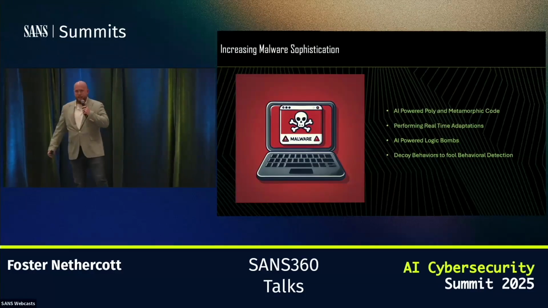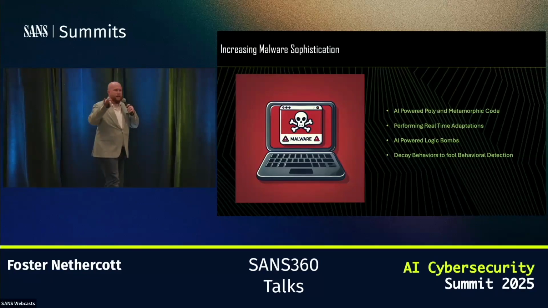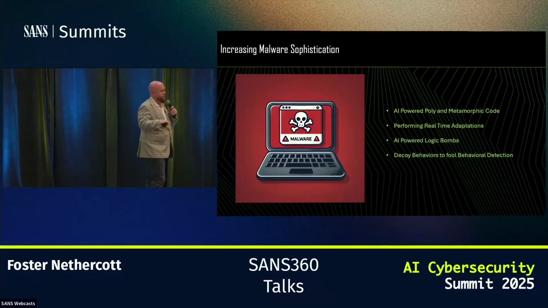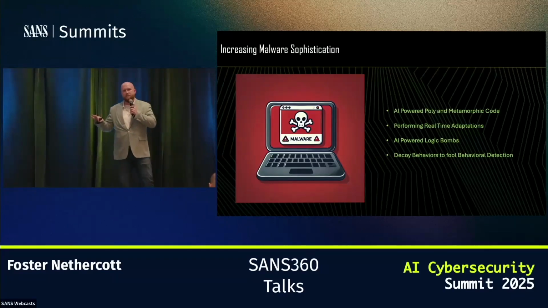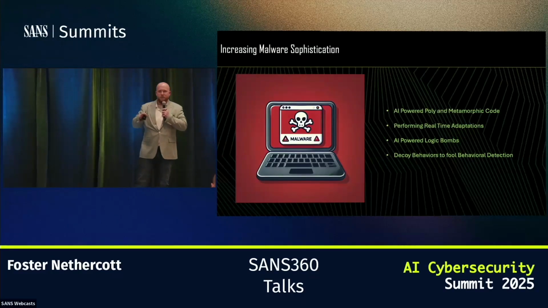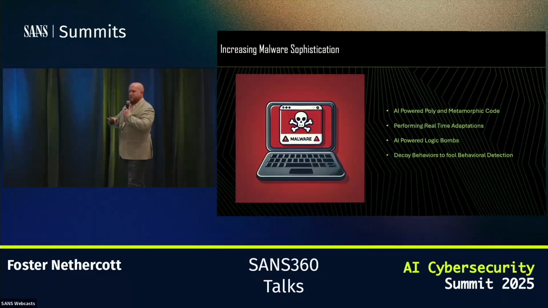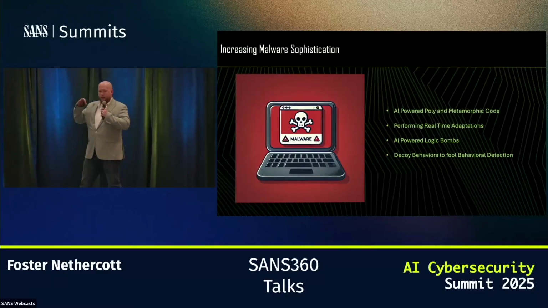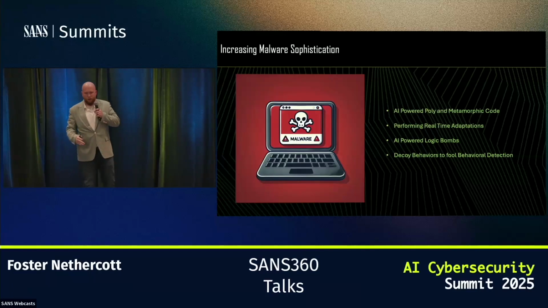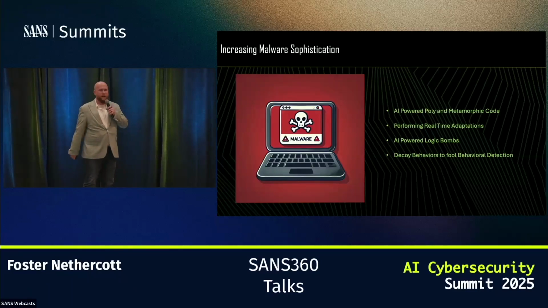On the other side of things, we are seeing an increase in malware sophistication. We have the script kiddie side of things, but now we have advanced persistent threats that are also integrating AI into their malware development. We're seeing AI-powered poly and metamorphic code, and real-time adaptations.